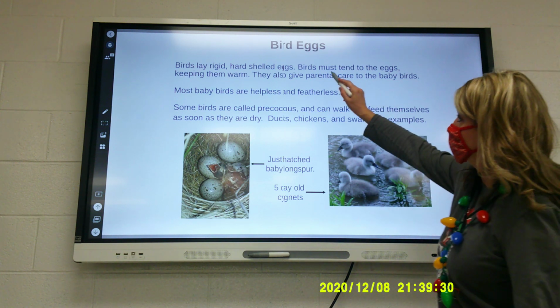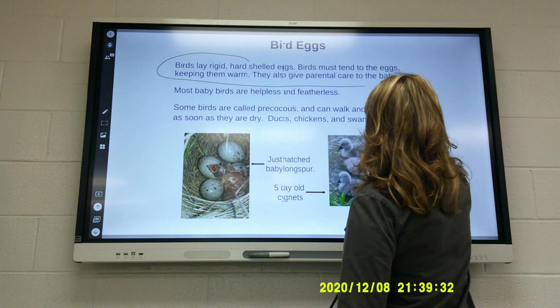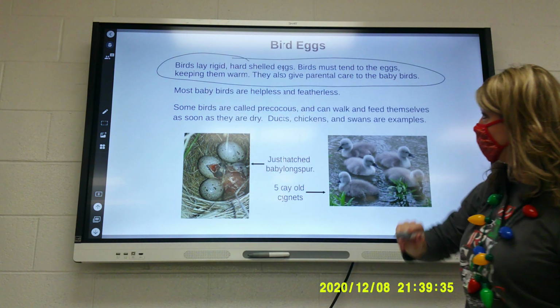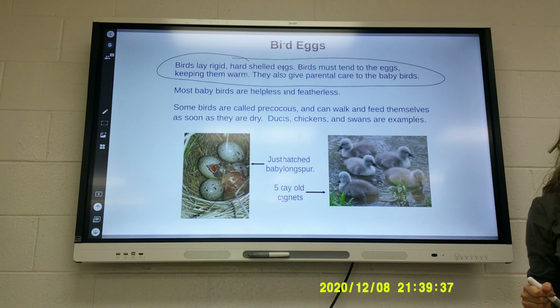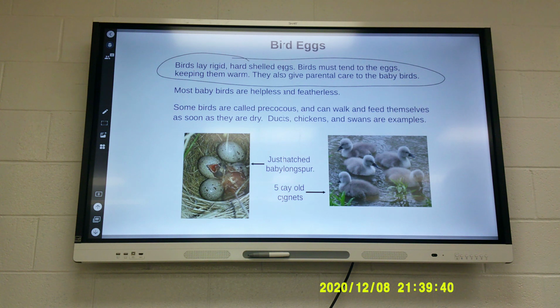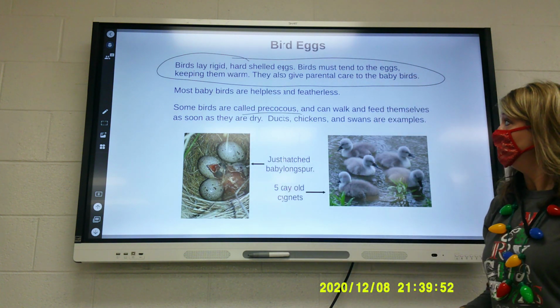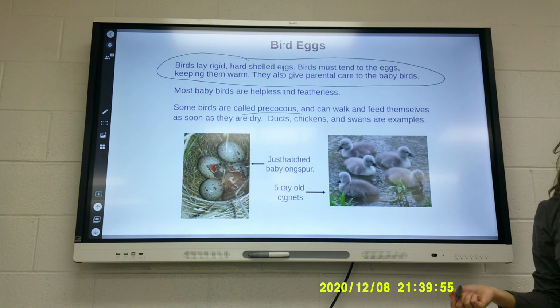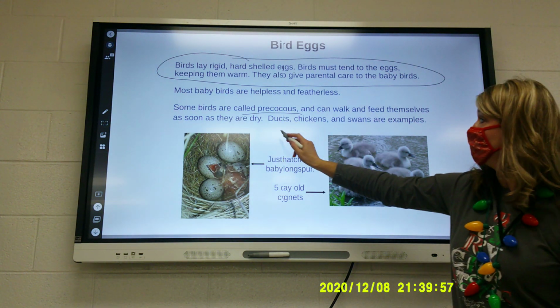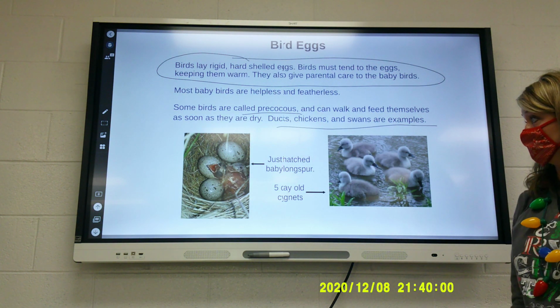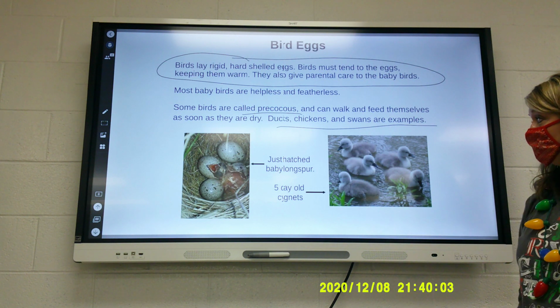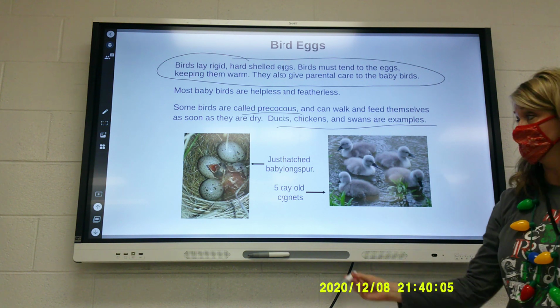Birds lay rigid, hard-shelled eggs. Birds must tend to them, meaning they have to sit on that nest, okay? And they also give parental care once the birds are born. They bring food back to the nest and feed them until they're old enough to fly on their own. Most baby birds are helpless and featherless. Some birds are called precocial, meaning that as soon as they're born, they can walk and feed themselves and take care of themselves. Ducks, chickens, and swans are examples. So once they've just hatched, 5 days old, they're out on the water taking care of themselves.